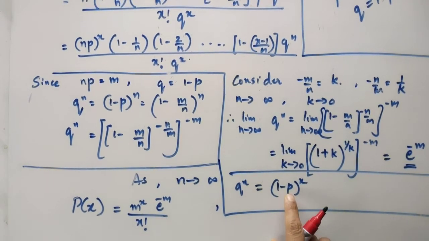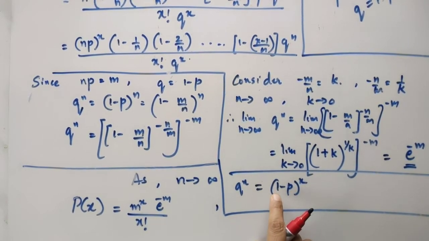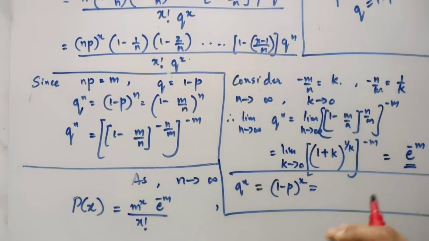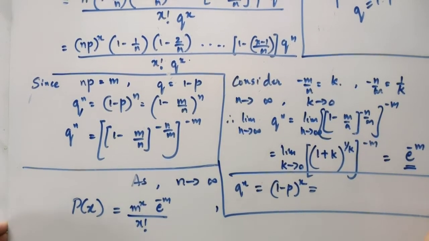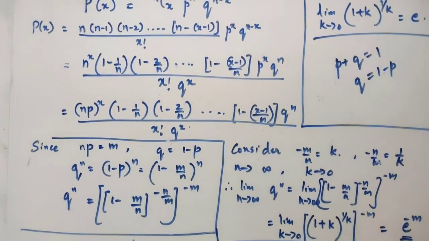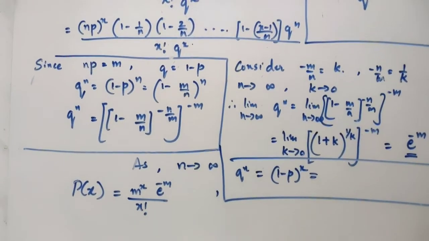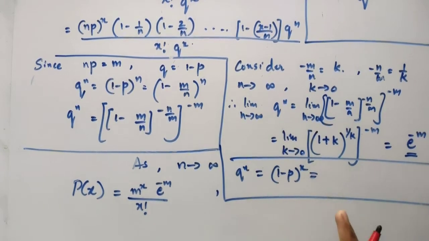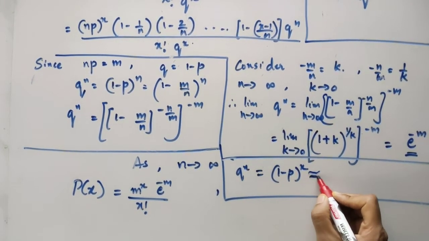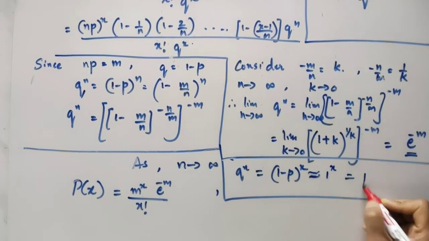Since p is very small, I can say p is tending to 0. Very small means p is almost tending to 0, not equal to 0, but just tending to 0. So 1 minus p is approximately equal to 1, and 1 raised to x is equal to 1.